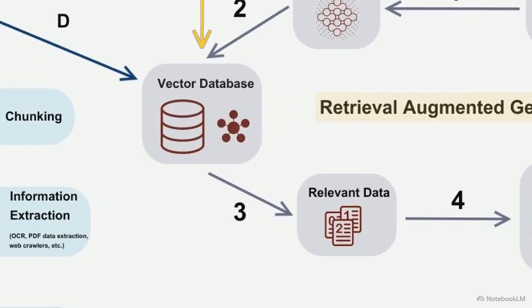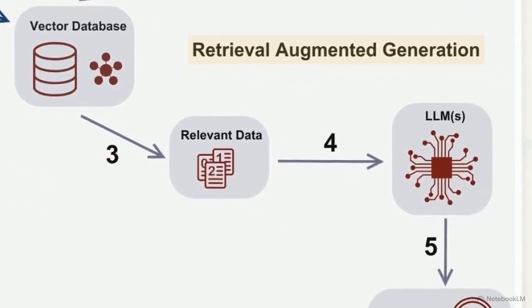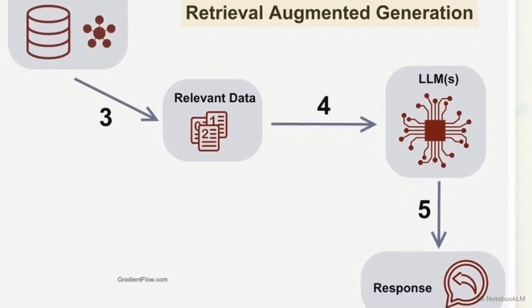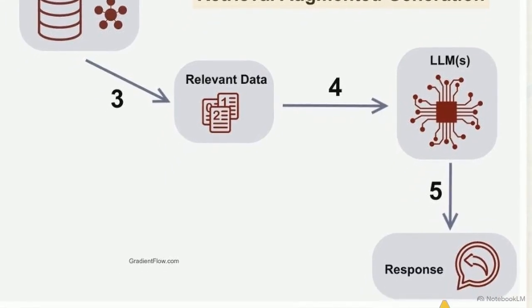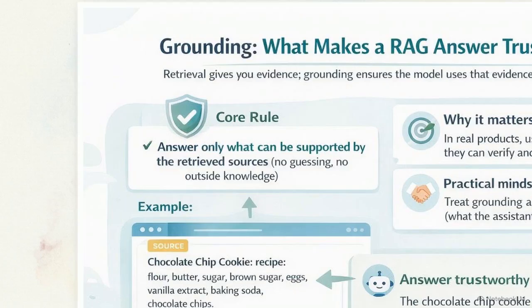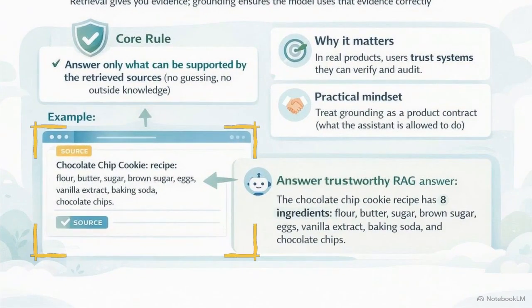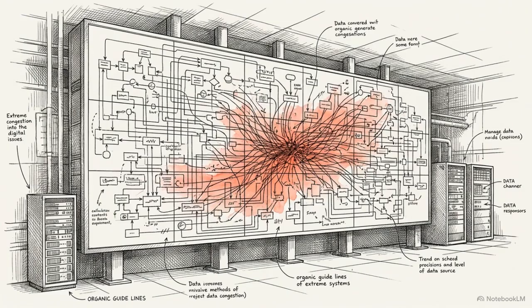The user's query flows into the vector database, retrieving specific chunks of matching data. In steps 4 and 5, those facts are injected into the language model. A strict grounding rule forces the AI to generate a response derived exclusively from that provided evidence. Here we see the core rule in action: answer only what can be supported by the retrieved sources. By forcing the system to cite its source data, the model shifts from being a creative guesser to a highly verifiable answer engine.